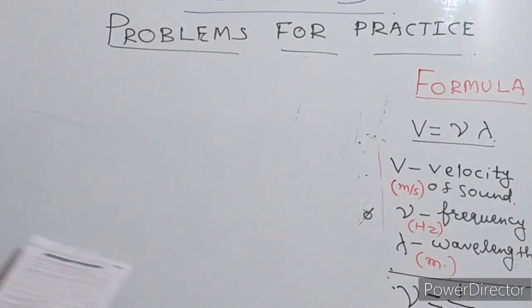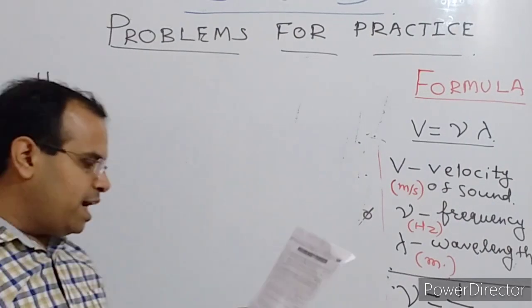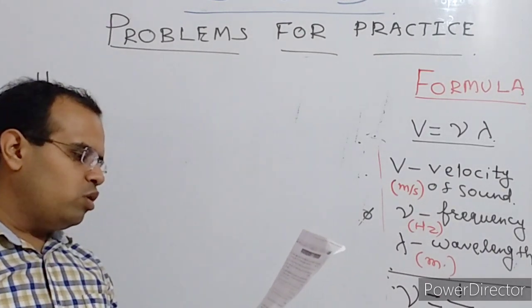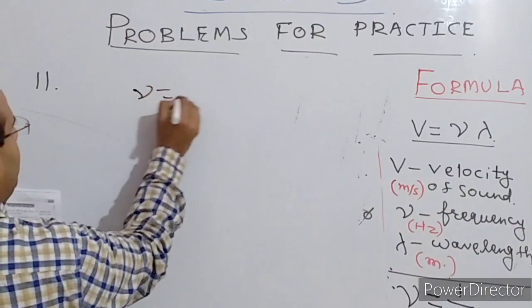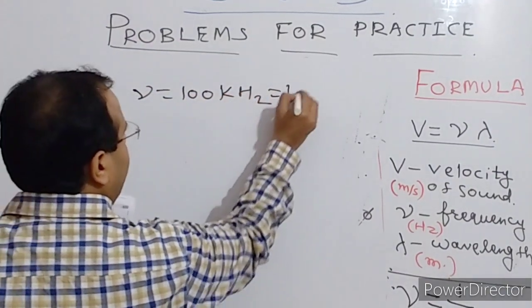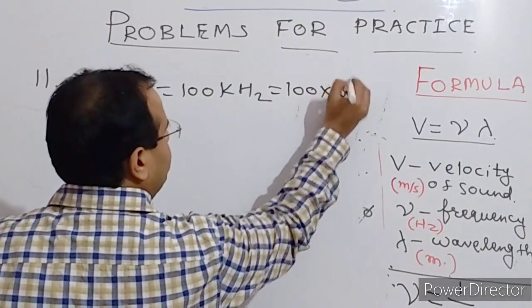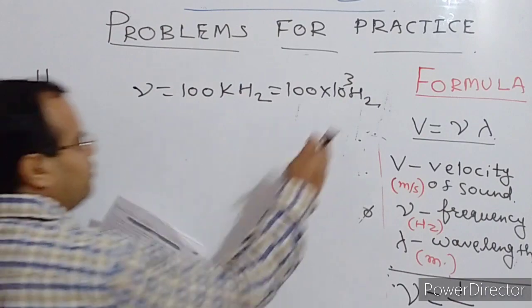Next question is question number 11. And in question number 11, it is given that a bat emits ultrasonic sound of frequency 100 kilohertz. So frequency is given 100 kilohertz. Okay, that is 100 into 10 raised to the power 3 hertz. Okay, now what is given is